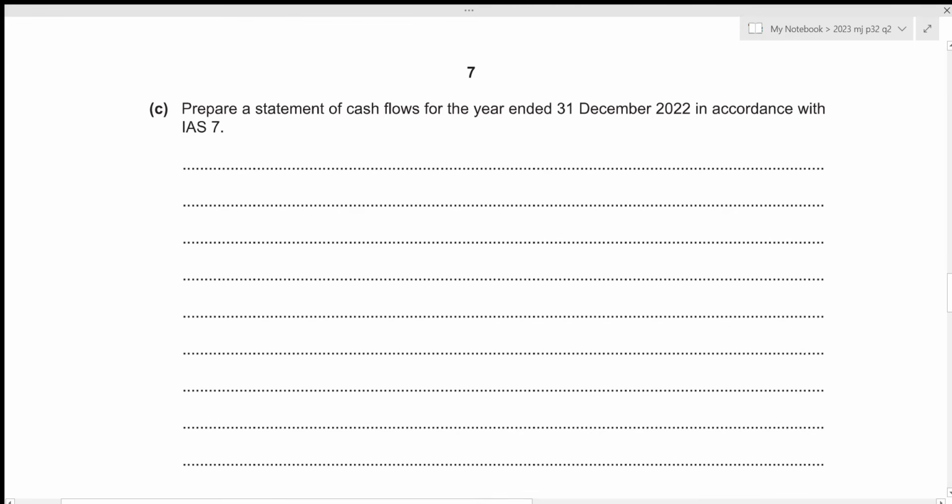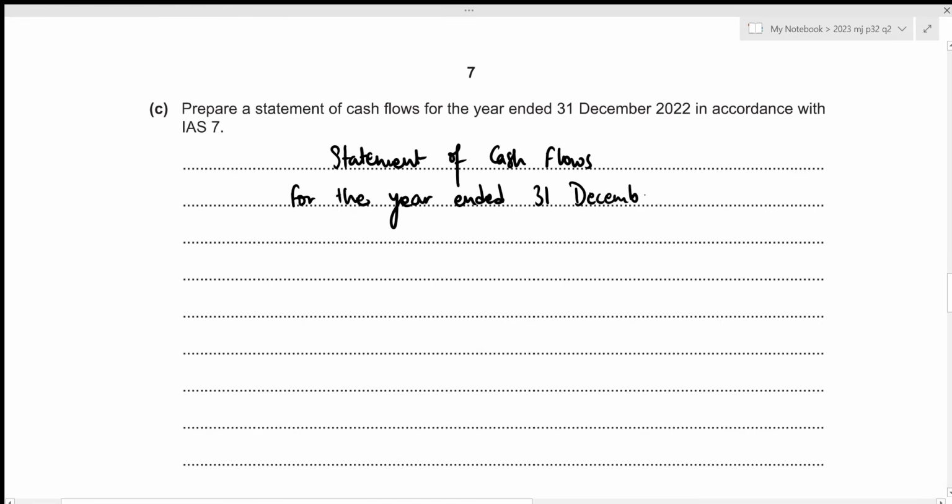Okay, for the third part, we need to prepare a statement of cash flows for the year ended 31st December 2022 in accordance with IAS 7. So this is the statement of cash flows. And remember that while preparing a statement of cash flows, you need to prepare 3 different sections, right? The first section will be for our operating activities. The second section will be for our investing activities. And the third section will be for our financing activities.